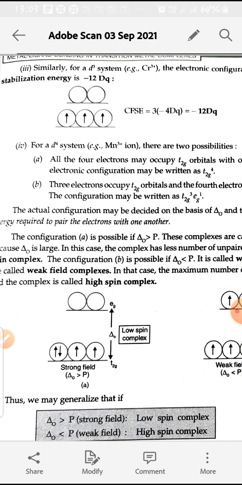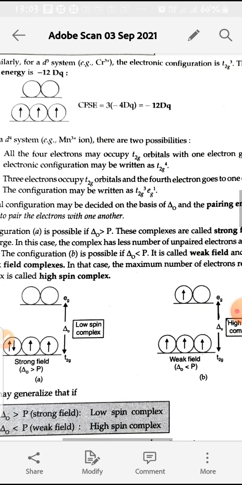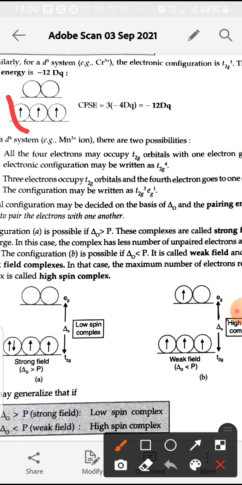Now next is d4 configuration. In d4 configuration there are 2 possibilities. The first possibility is that the fourth electron can go into the EG orbital, or there will be pairing in the T2g orbitals.